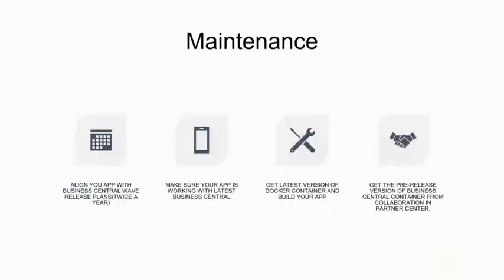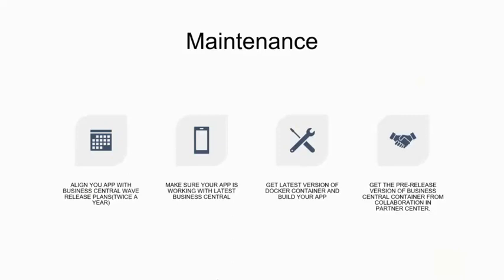Okay. And sometimes after publishing your app, there is maintenance activity to do. You should always align your app with the latest Business Central wave, and considering it's now planned twice a year, starting with April and another one in October, you should always align with those Business Central wave releases, so that your app can install into the latest version of Business Central.